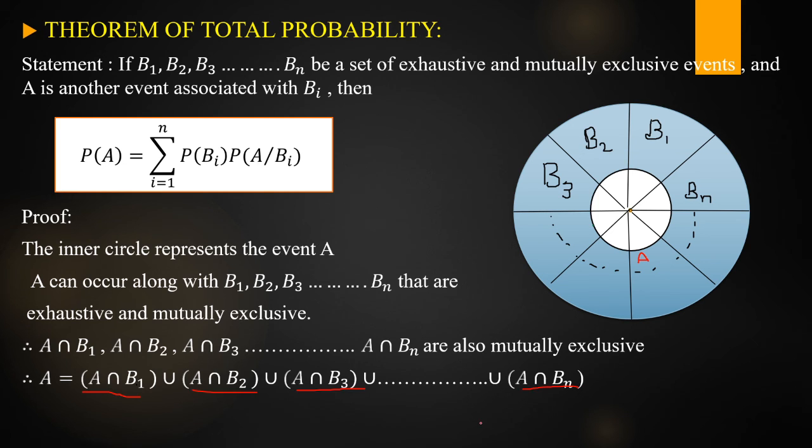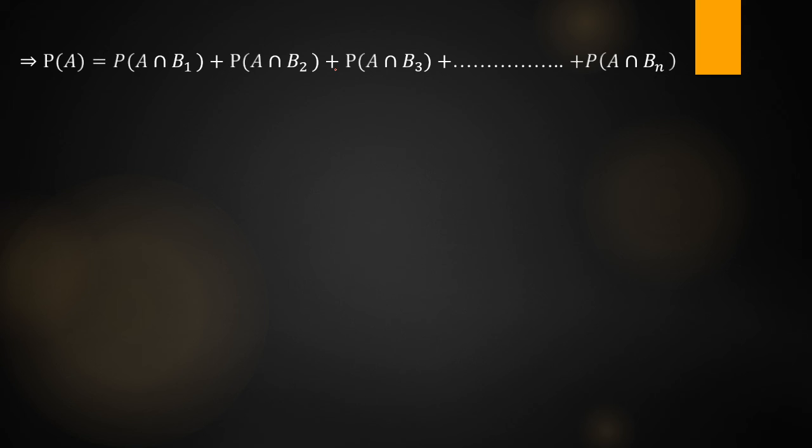Now apply the third axiom of the probability. Therefore P of A can be written as P of A intersection B1 plus, after applying the probability, union becomes plus. In between sets we have union, in between numbers we have addition. So that is the reason. P of A is equal to P of A intersection B1 plus P of A intersection B2, and so on, plus P of A intersection Bn. We can write this simply with sigma, summation, that is your choice: summation of i equal to 1 to n, P of A intersection Bi.